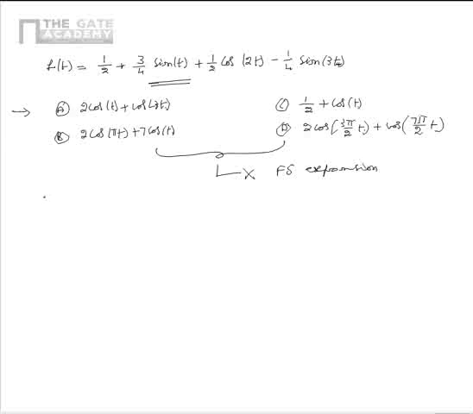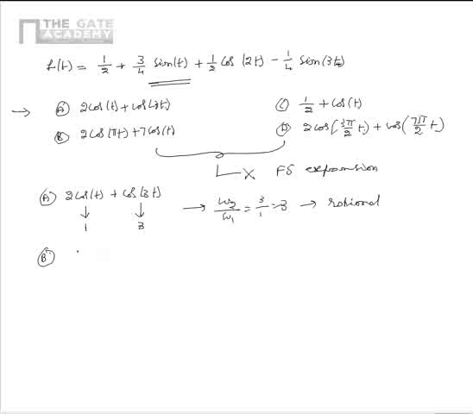From this, if we consider option A, where the signal is 2 cos t plus cos 3t, 2 cos t is at an angular frequency of 1, cos 3t is at an angular frequency of 3. Here we see that omega 2 divided by omega 1 is equal to 3 by 1 is equal to 3, which is rational. So this is a Fourier series expansion of a periodic signal.